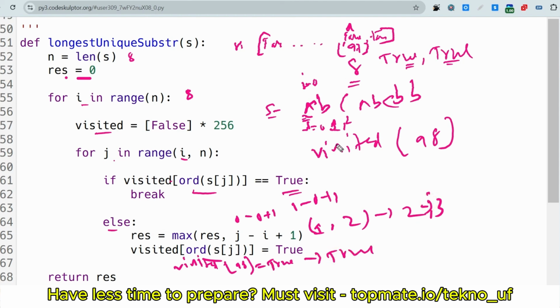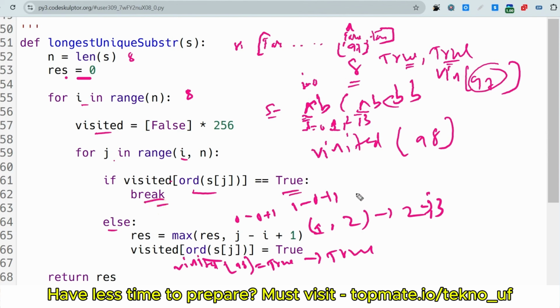Okay, in the next iteration, the value of j will be 3, and it will check s of 3. S of 3 means a. So word of a, the ASCII value of a, is 97. So visited 97 is equal to true. Yes, we have updated that earlier as true. So if it is true, then break the loop.